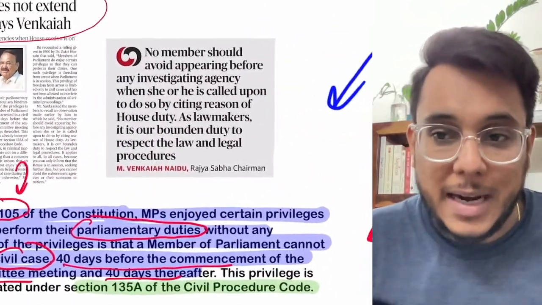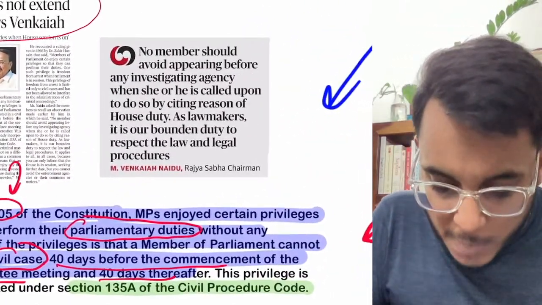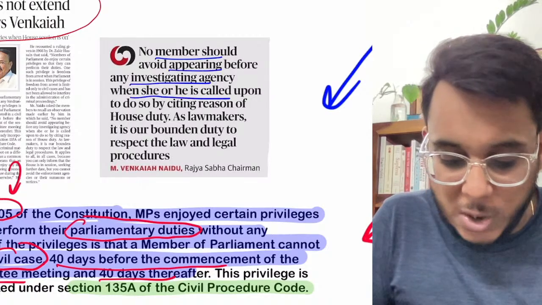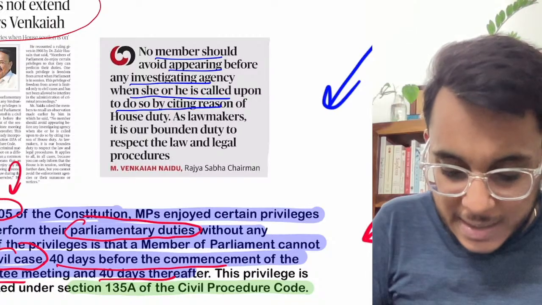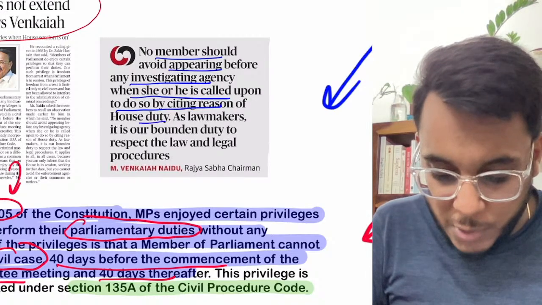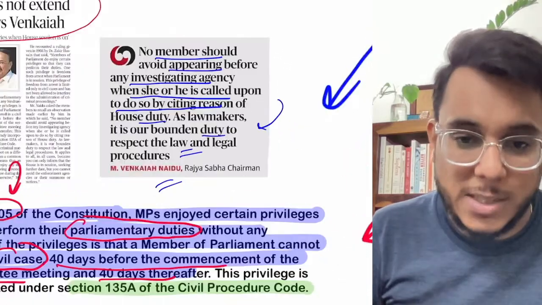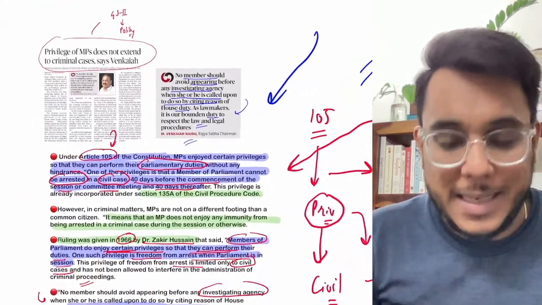I'll read what the Rajya Sabha chairman had said. He said that no member should avoid appearing before an investigating agency whenever he or she is called upon, citing the reason of the house duty. As lawmakers, it is our duty to respect the law and the legal procedures. That is all about it. And now let's move to the next article.